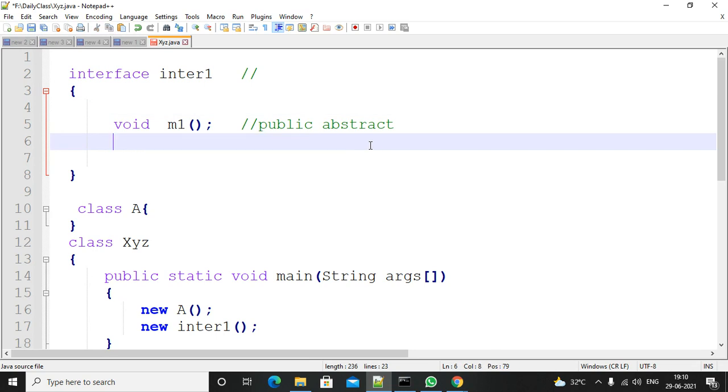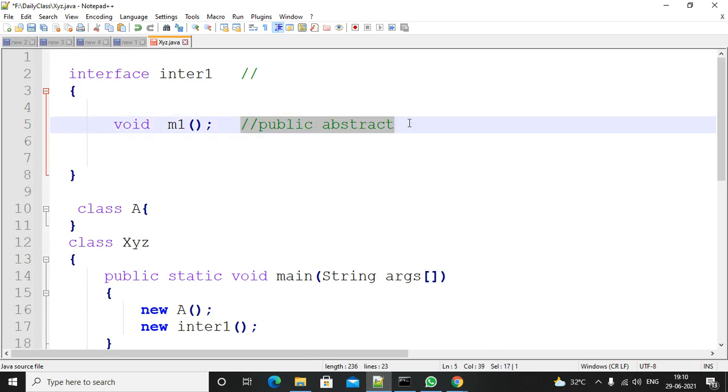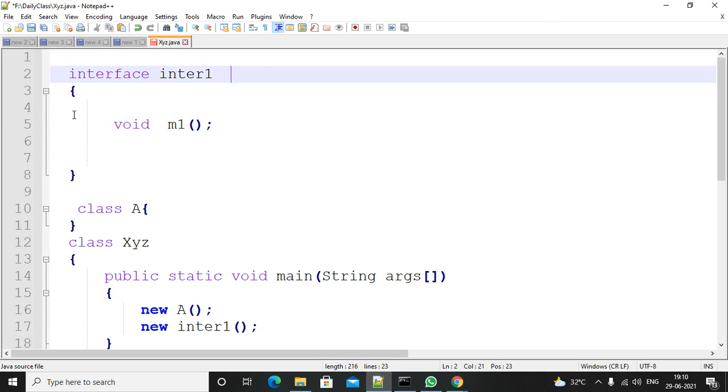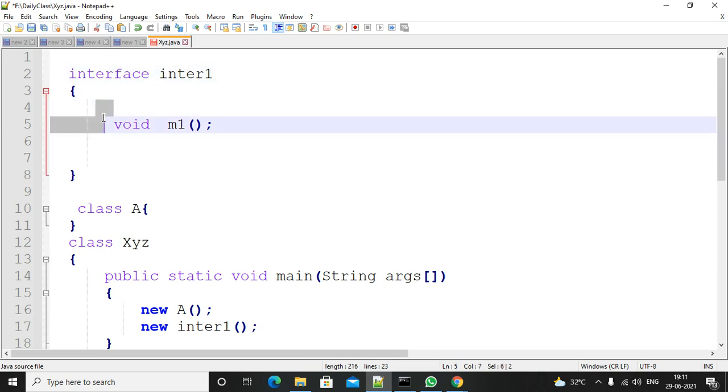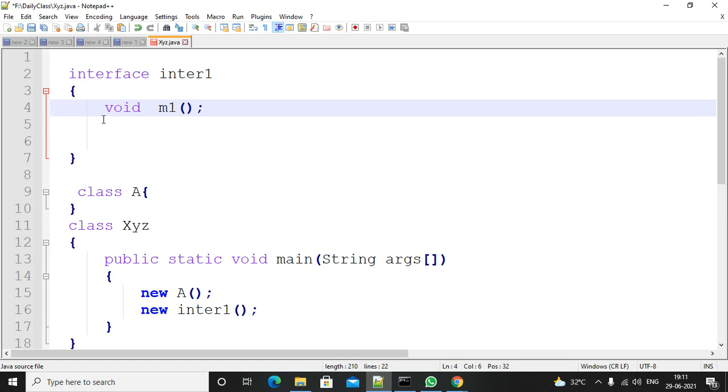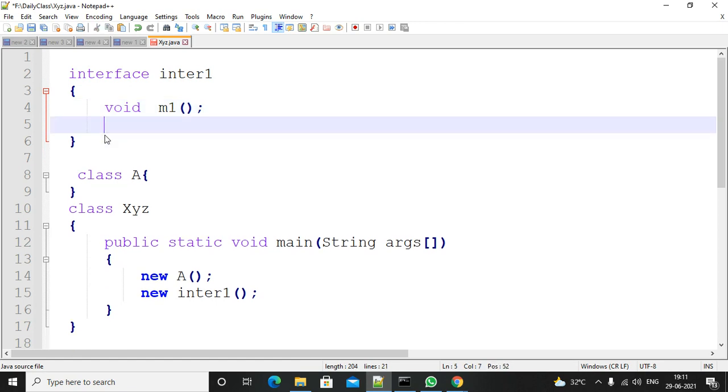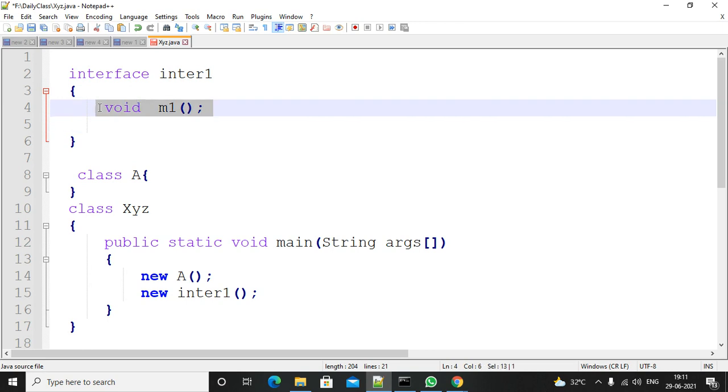Suppose this is the interface. Interface means that it is a mediator, with requirement specifications only. So consider M1 is the requirement specification. Who will implement the requirement specifications? These are requirement specifications. I told you, right?